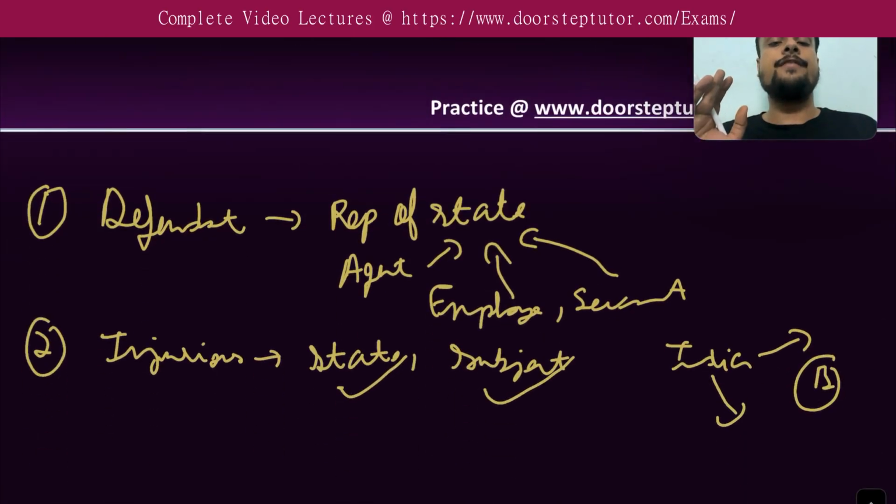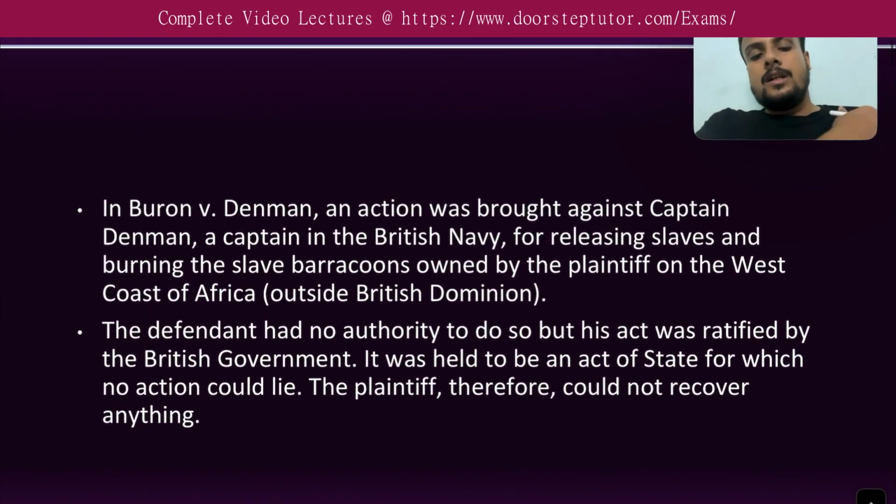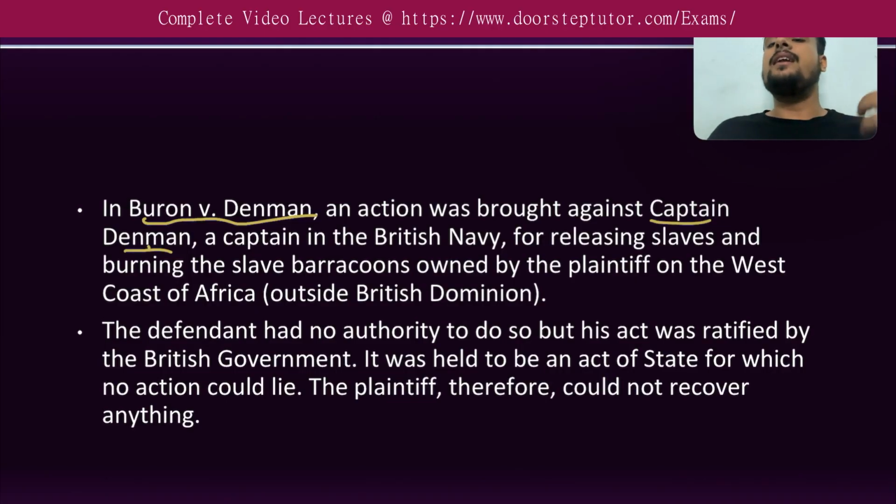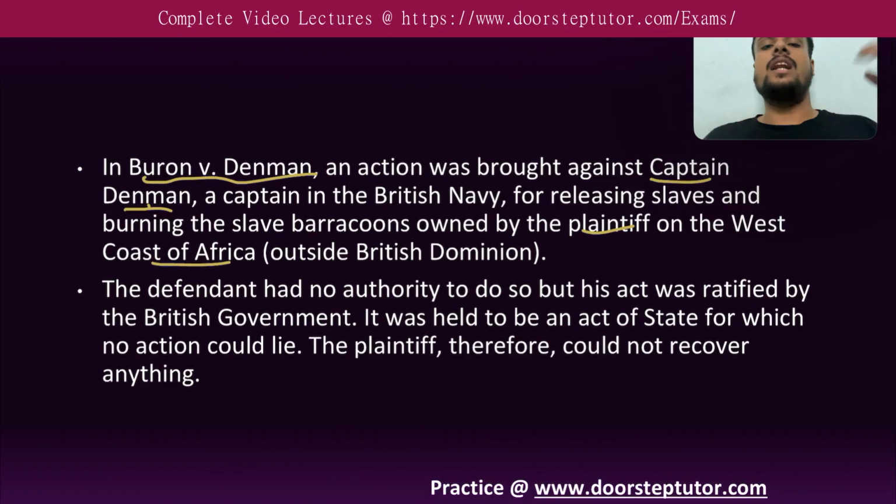Okay, moving further. Now, there is a case of Buron versus Denman. What happened in this case is that an action was brought against Captain Denman, who was a British Navy captain. He released certain slaves, which were owned by the plaintiff on the west coast of Africa. The defendant had no authority to release those slaves.